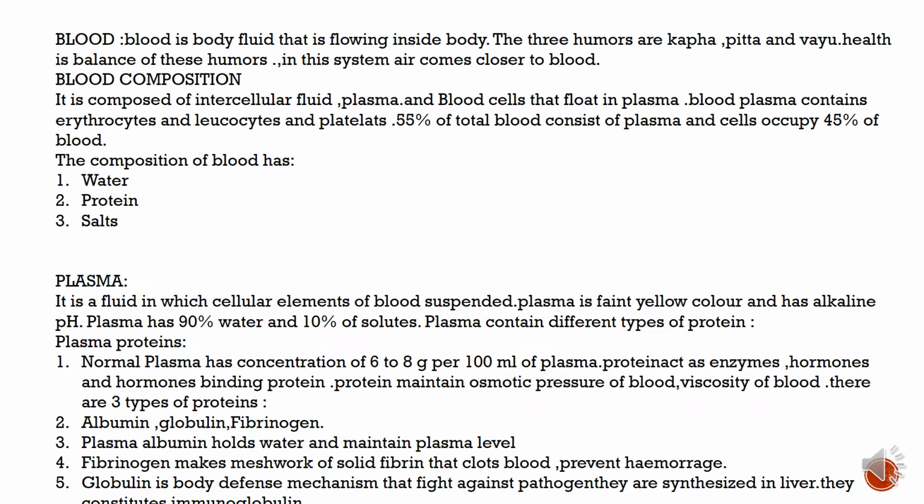Plasma albumin holds water and maintains plasma level. Fibrinogen makes a meshwork of solid fibrin that clots blood and prevents hemorrhage. Globulin is a body defense mechanism that fights against pathogens, and they are synthesized in the liver. They constitute immunoglobulin.